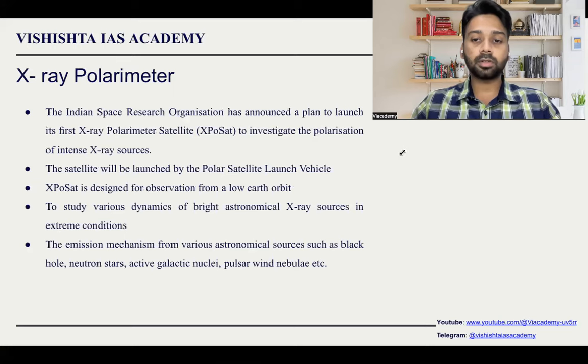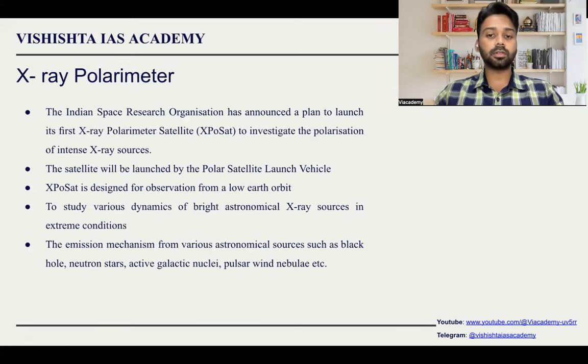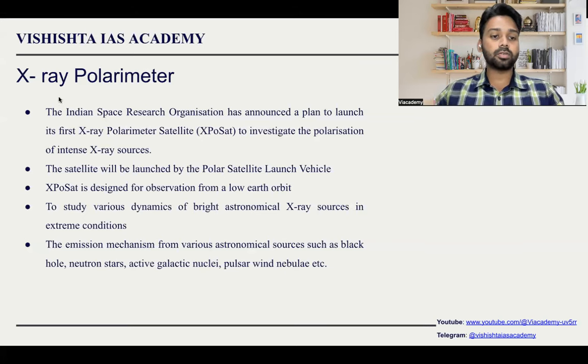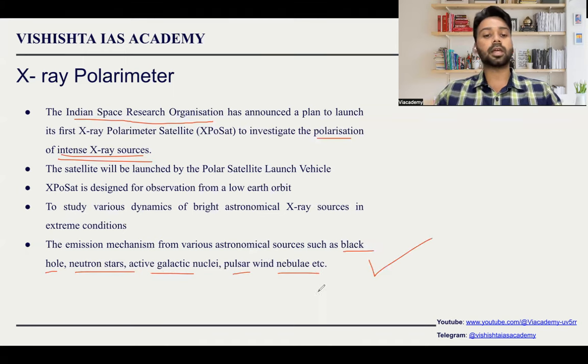X-ray polarimeter is a new initiative taken by ISRO, where we can identify X-ray waves from space. The X-ray polarimeter is announced by the Indian Space Research Organization to investigate the polarization of intense X-ray sources, that is, from which kind of sources X-rays are coming from space. Once we identify these things, we will be studying black holes, neutron stars, galactic nuclei, pulsars, nebulae, everything, because it is usually from these sources that X-rays are emitted.